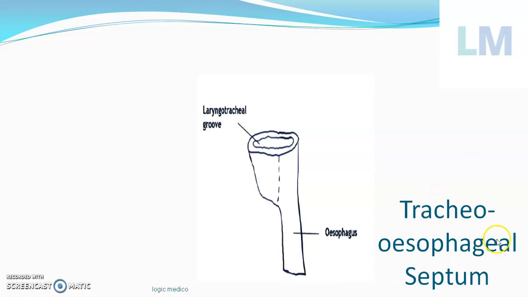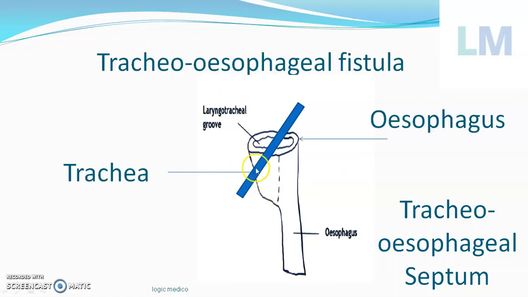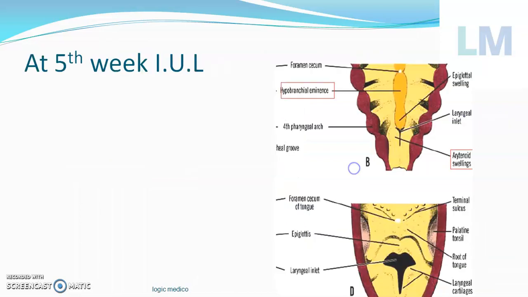So what is that congenital anomaly? If at all the tracheoesophageal septum is oriented in some other plane like this, an oblique plane, what happens? There is a cross connection between trachea and esophagus. An abnormal tract, an abnormal tube, is formed between the trachea and esophagus. It is called a tracheoesophageal fistula, because connecting this trachea with this esophagus, one abnormal tract has come. Because the septum is oriented in a different plane, it's called tracheoesophageal fistula. That is the congenital anomaly due to different orientation of the tracheoesophageal septum.